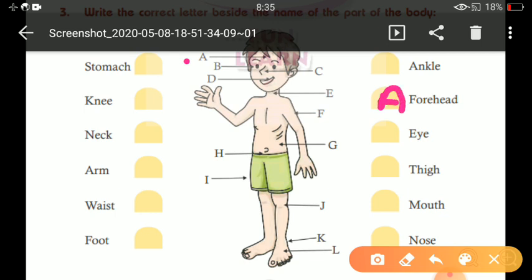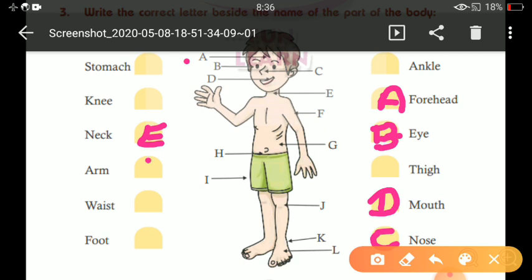Clear? Now B part, what is it showing? Eye. So write here B. Okay, like this way you have to do. C part, nose. So write C here. D, mouth. Now see, D is here. E, neck. Neck, E. Okay. F, arm.